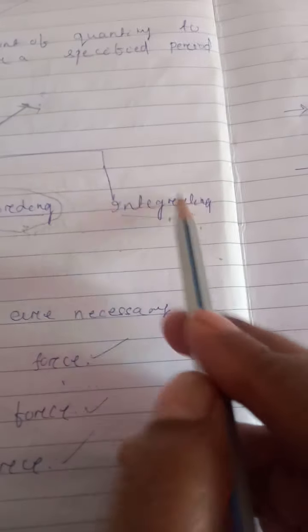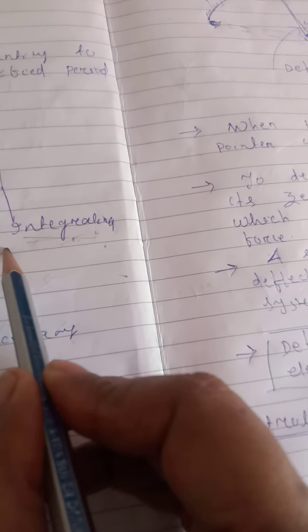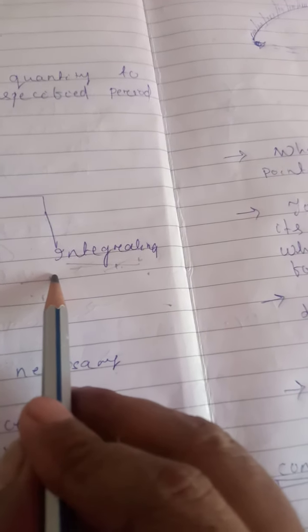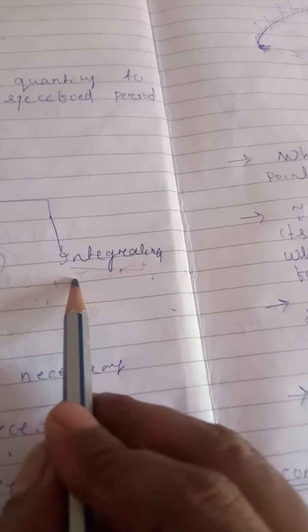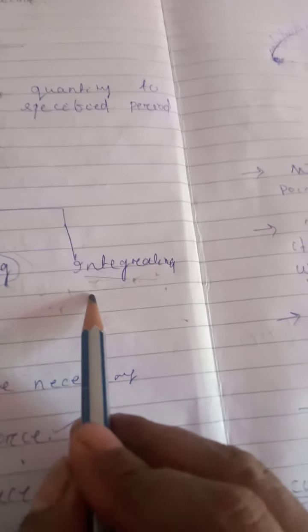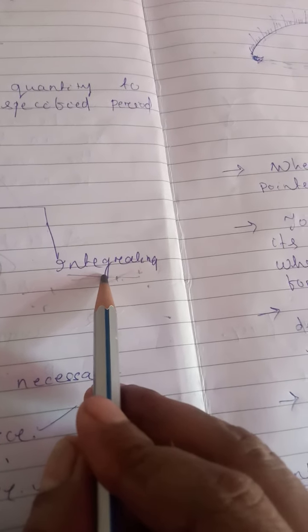Next, coming to our integrating instrument. This integrating instrument is the combination of the indicating instrument and the recording instrument. That means this type of instrument is a device which can indicate as well as record. Those are the measuring devices which measure and register, by a set of dials and pointers, either the total quantity of electricity or the total amount of electrical energy supplied to a circuit in a given time.